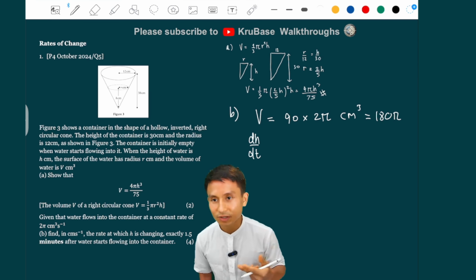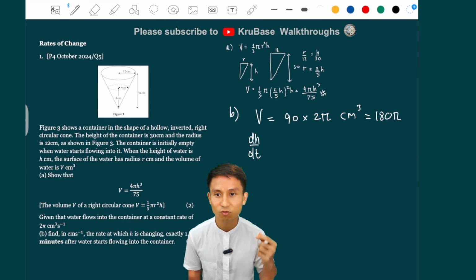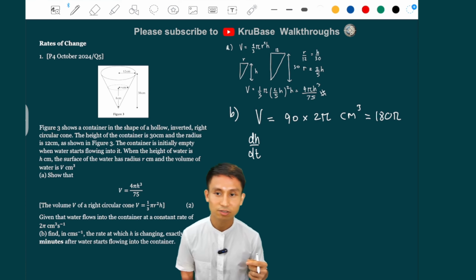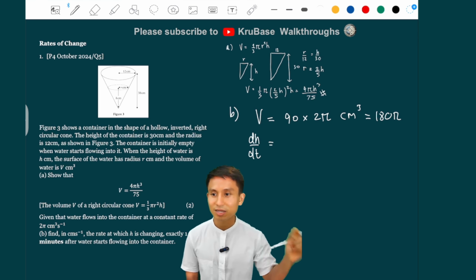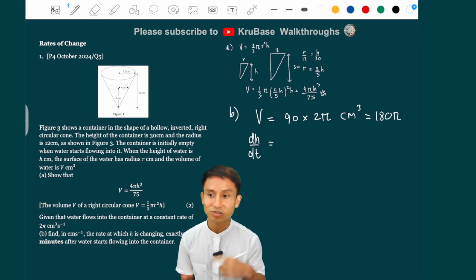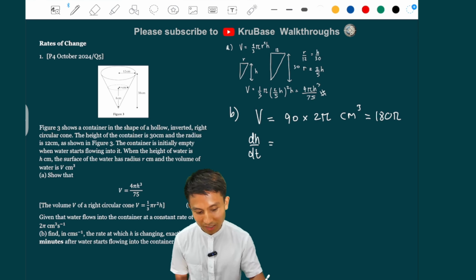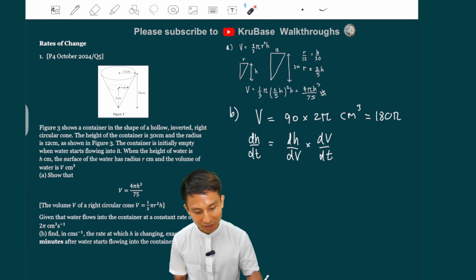You're going to, most of the time, utilize a chain rule equation in rates of change questions. So if it wants dH by dt, you're just going to make another parameter involved somehow. And in this case, it should be the v. So dH by dt is dH by dv times dv by dt. You see, I just make the dv get involved, because if you cancel the dv out, you still get dH by dt.